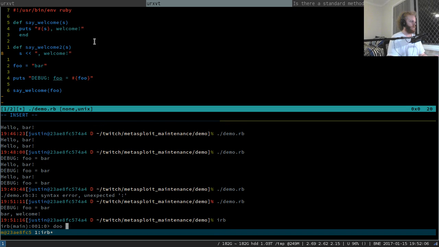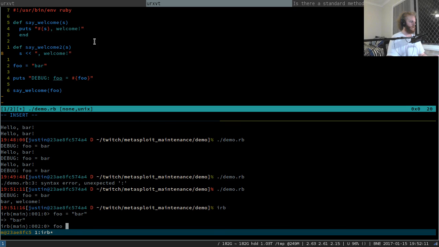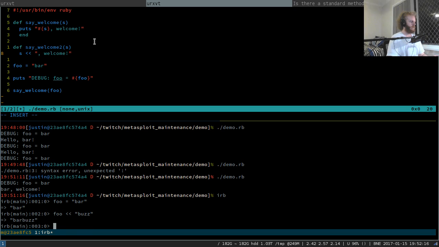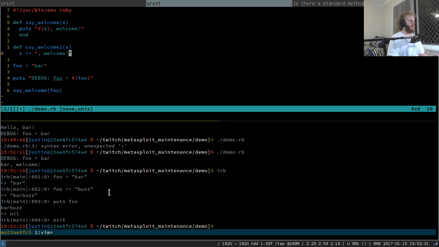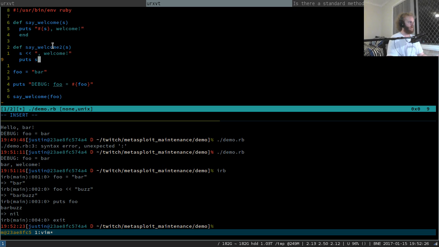So if we do foo equals bar, then we do foo less than less than buzz, then if we put foo, then foo is now bar buzz. So this is the string append syntax. Okay, so we're going to append comma welcome bang onto the end of s, and then we're just going to puts s and end.